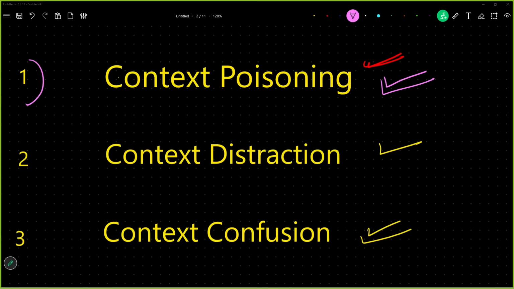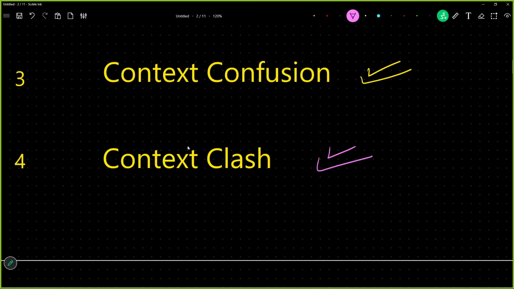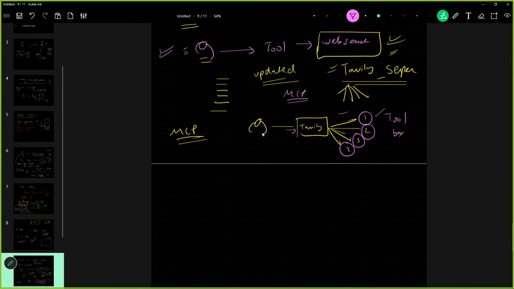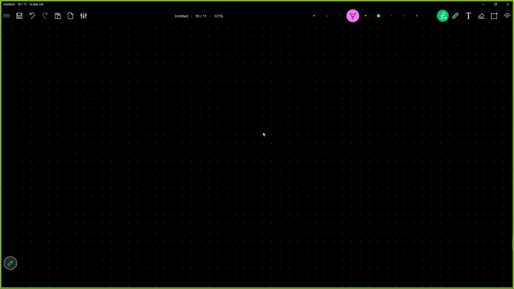Now that we properly understand context confusion, let us go ahead and talk about the last part, context clash. This is a very simple problem and the solution is also very simple. Context clash is very similar to something that happens to everyone in everyday life.